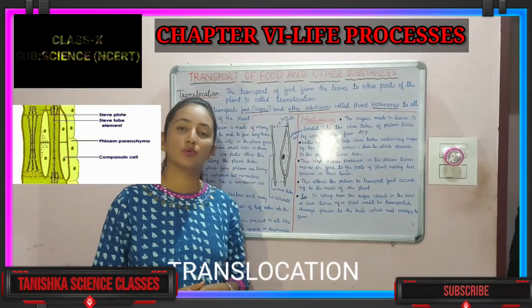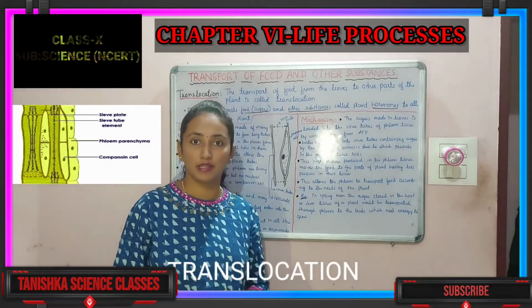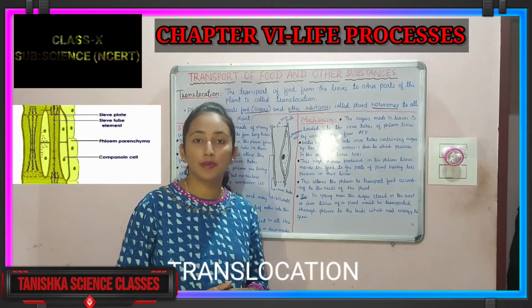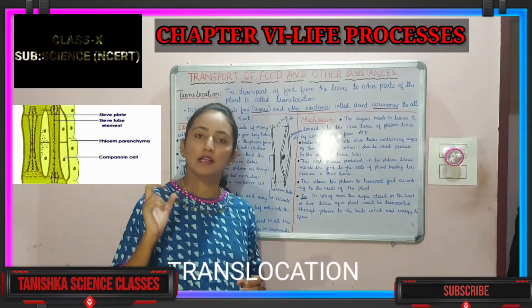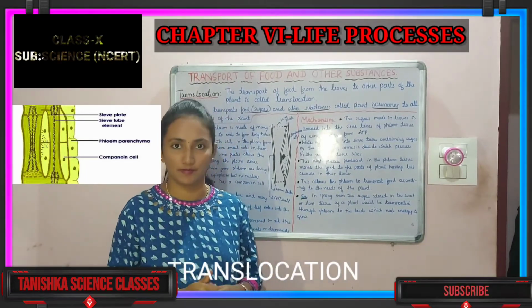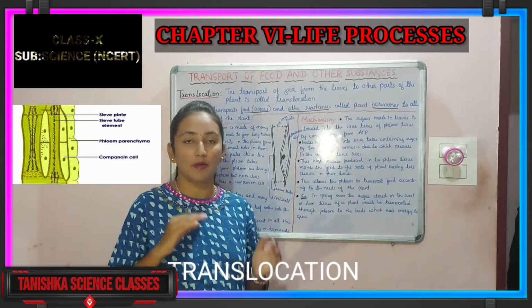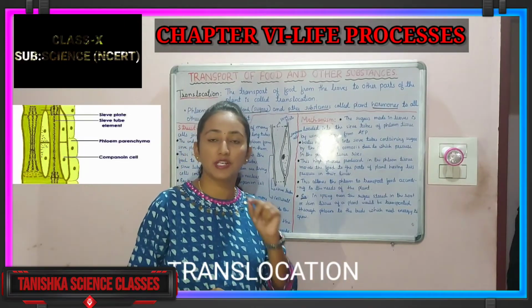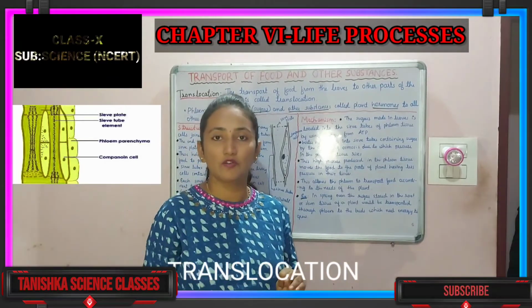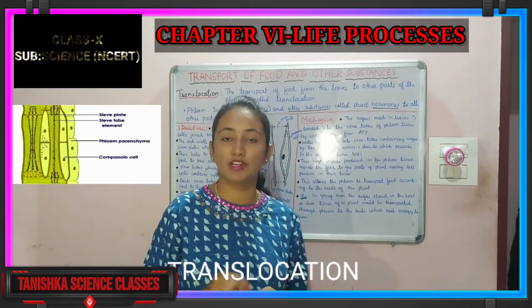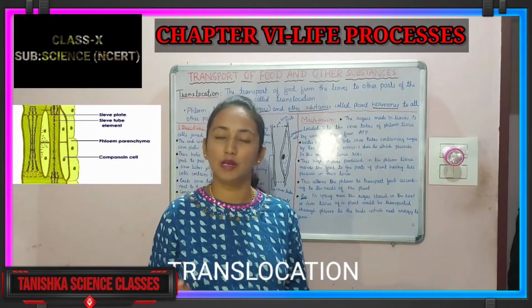Dear students, as you all know, food is prepared in the plants, in the leaves. Is it right? So food is prepared in the leaves and it is stored in the leaves. And what happens after preparing? It should be transported to each and every part, like the root, shoot, flower, bud, seeds. It should be transported to all other parts of the plant.